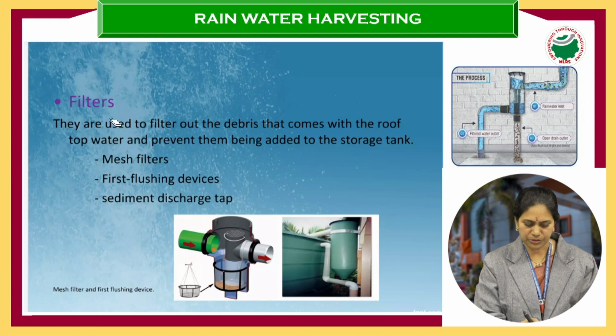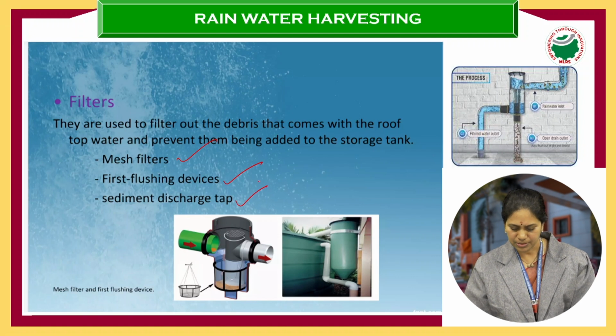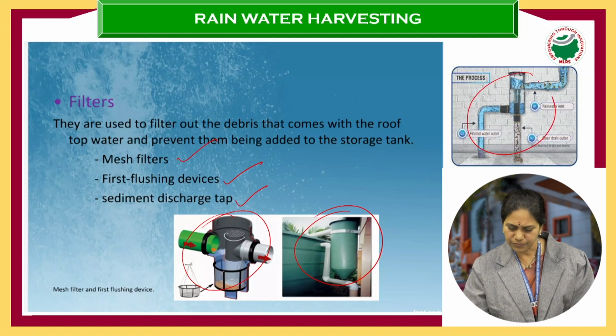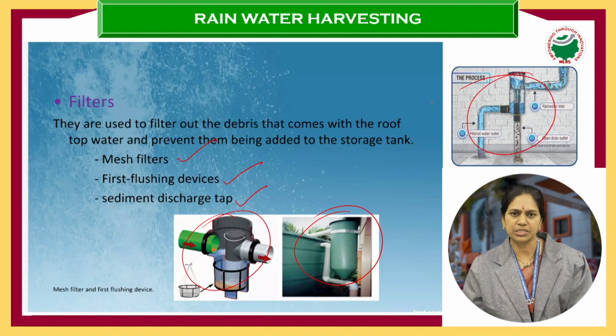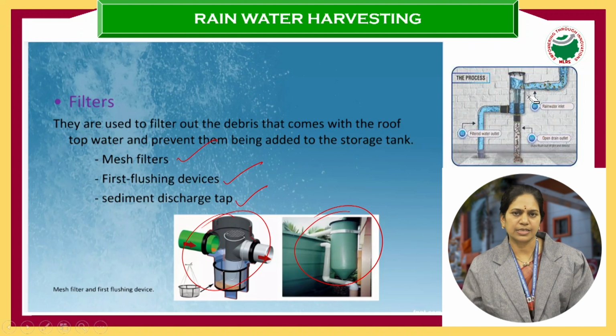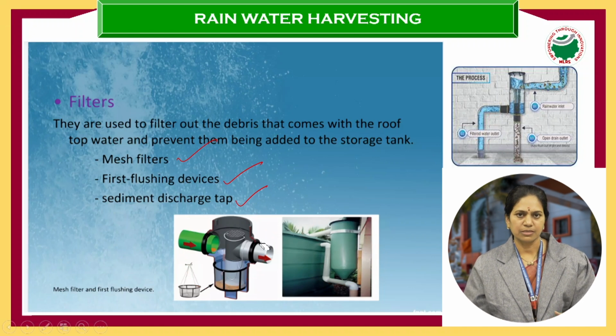So filters are being used: mesh filters, first flushing devices and sediment discharge taps. These are different apparatus, you can see them used differently here. Everywhere the mesh filters are being used so that the debris stays out. So we are collecting only the pure water and then we are storing it in the storage devices.